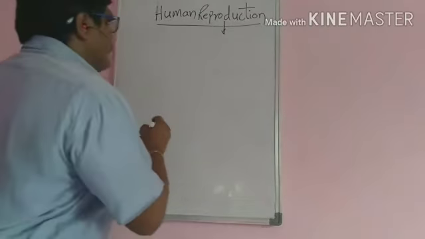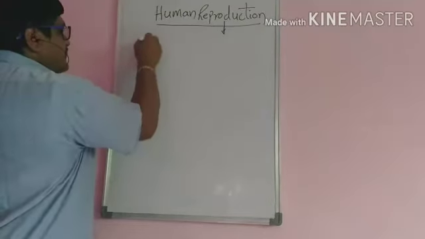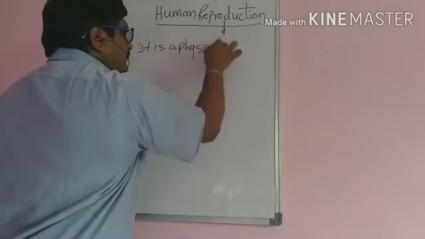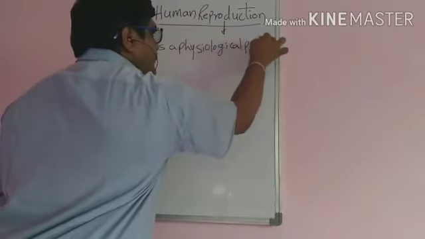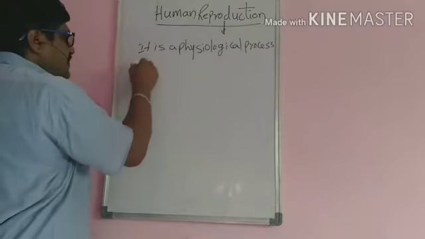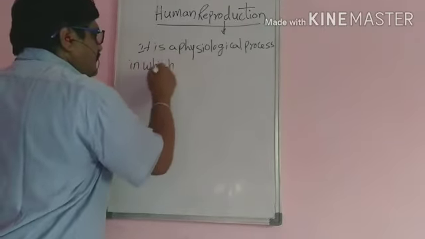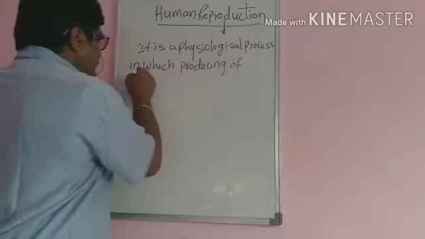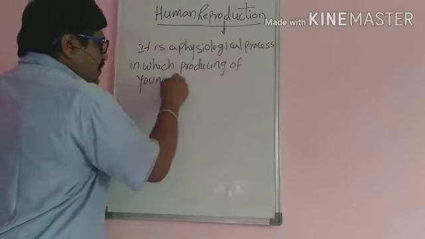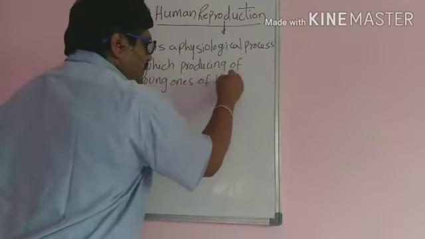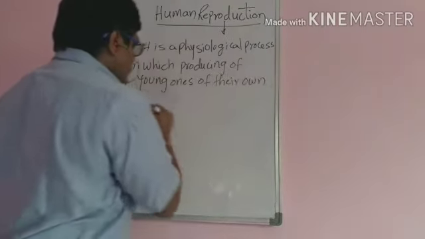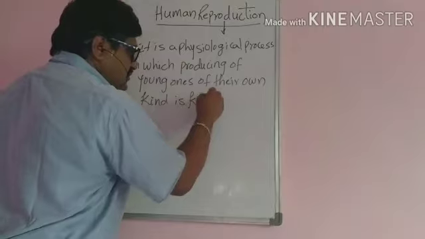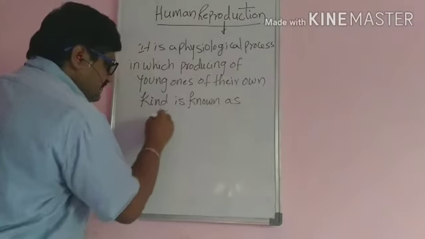What reproduction means is that it is a physiological process in which the producing of young ones of their own kind is known as reproduction.